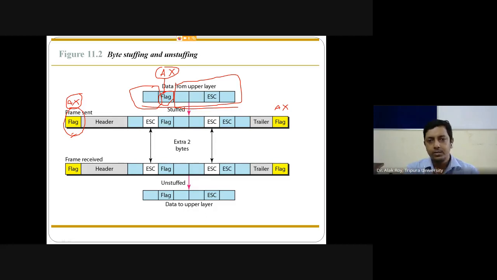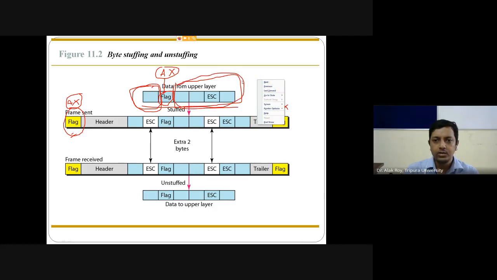If that same information is available in the data itself, it will be interpreted as a flag. At the receiver side, that will create different information. The data will be separated as frame 1 and frame 2, and that should not happen.